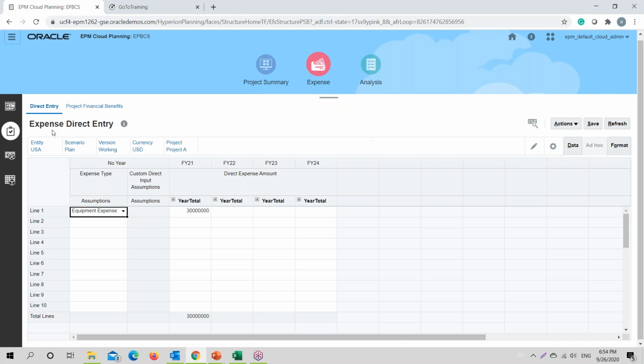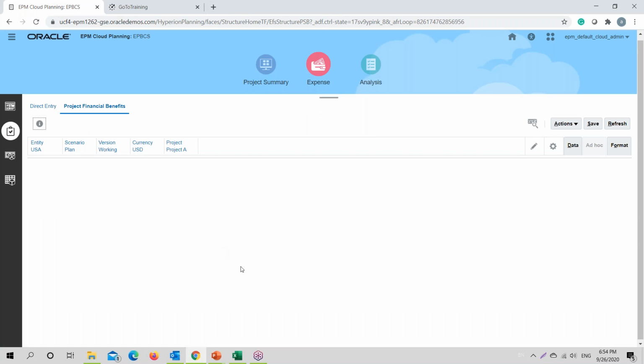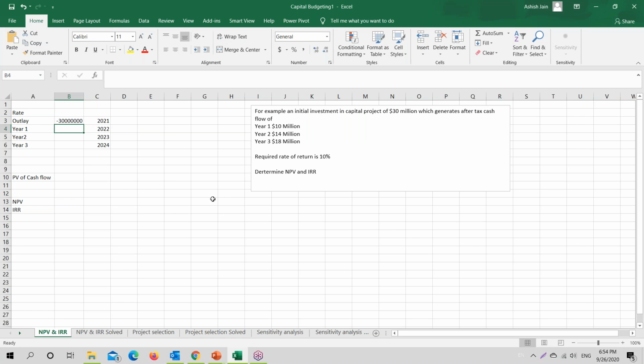Then we have project financial benefits. So what are project financial benefits? We have a project financial benefit of 10 million in the first year. Then we have a project benefit of 40 million, sorry, 14 million in year two.